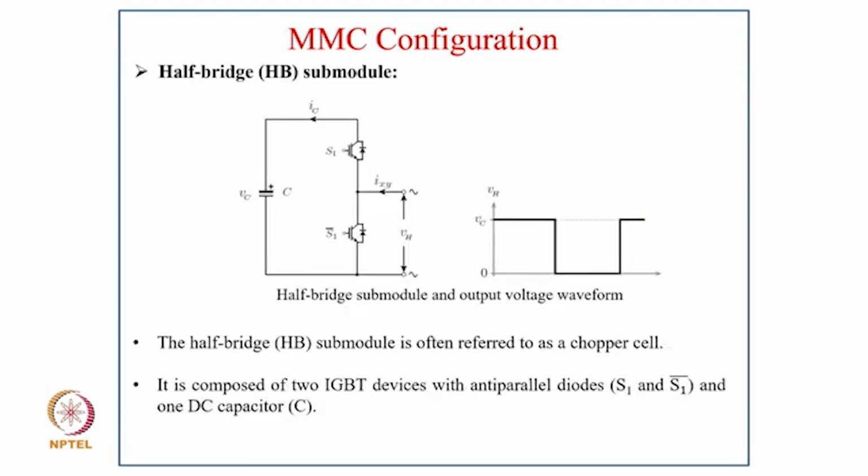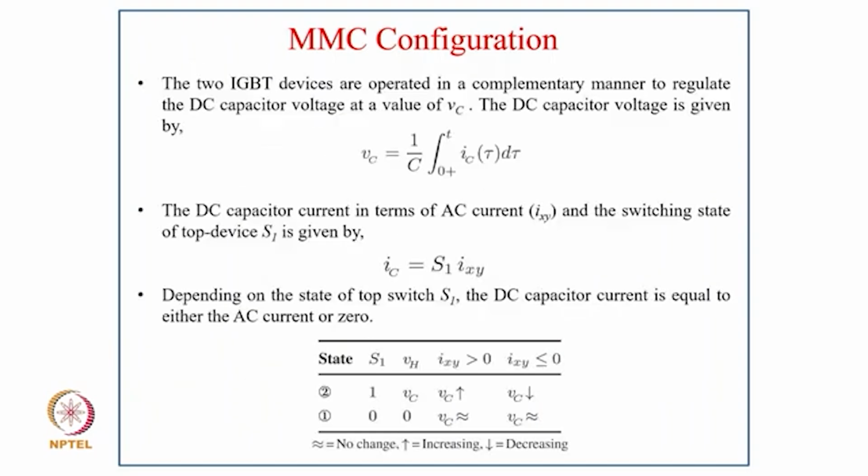So this is the configuration of your half bridge submodule, and you can see the output voltage waveform, VH, as shown here. The half bridge submodule is often referred to as a chopper cell, and it is composed of 2 IGBTs with anti-parallel diodes, S1 and S1 bar, and one DC capacitor.